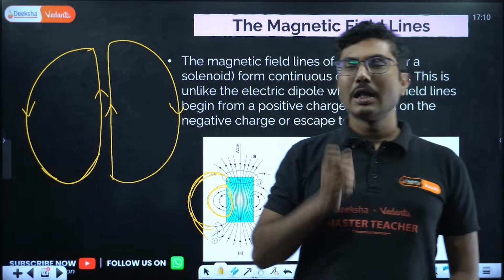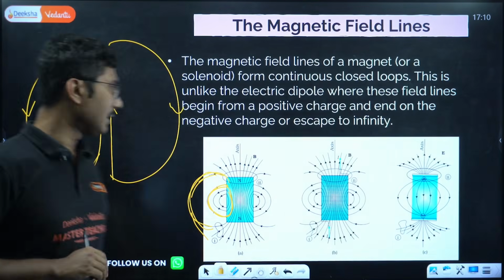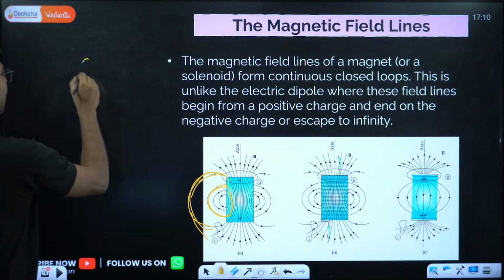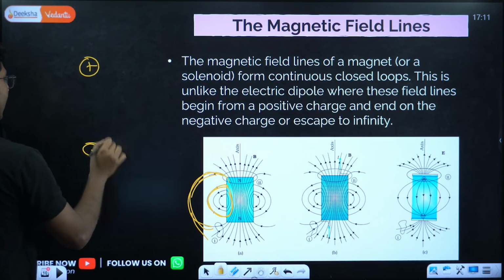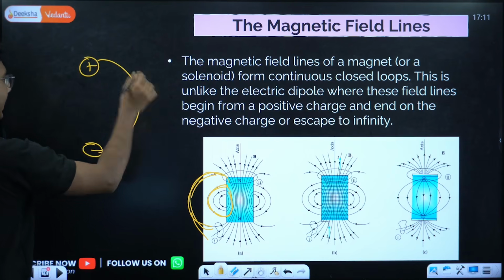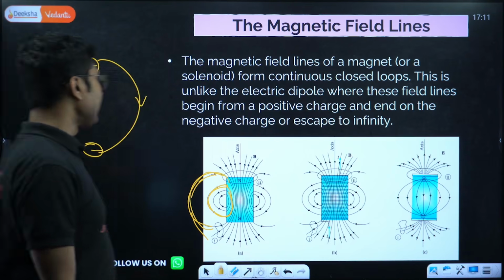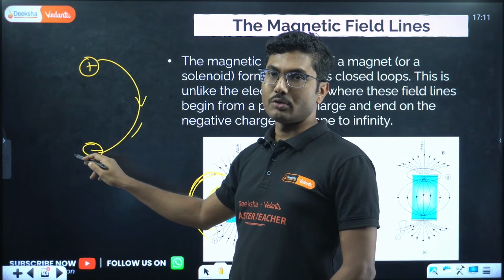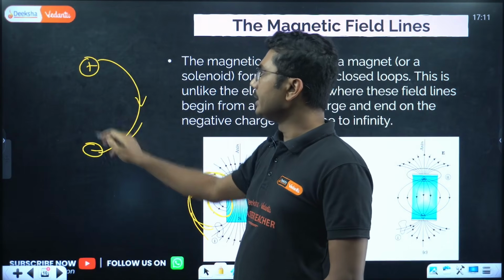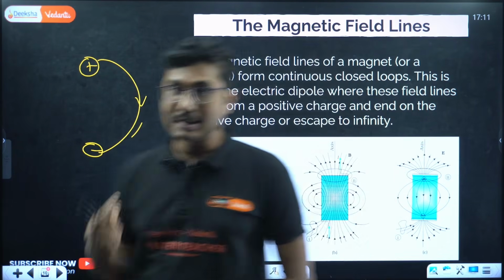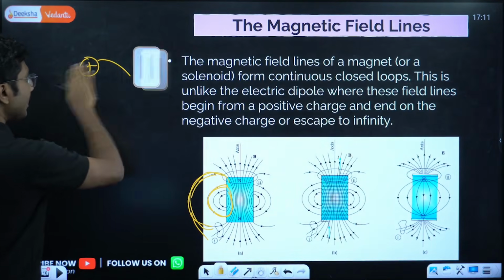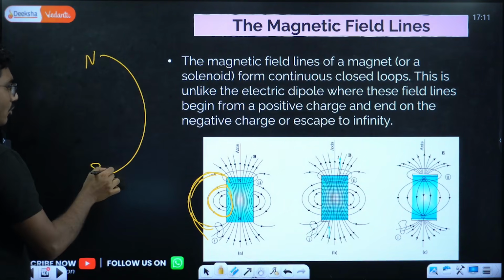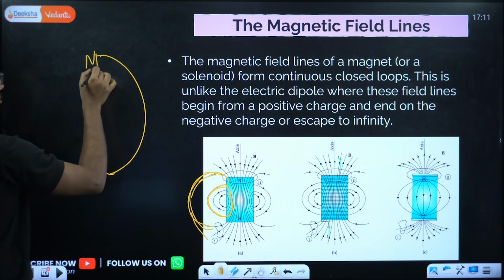It is not like in case of electric field. If you remember, in case of electric field, if you draw the plot, this is my positive, this is my negative. Electric field lines start at positive, end at negative. That's the end of the story, right? This is a single line. Is it a closed loop? You start here, you end over here. Obviously not. It is not going back here. But when you take the same thing and replace it with the north pole and south pole, suppose this is north pole, this is south pole, it comes from north to south and then it goes back from south to north.